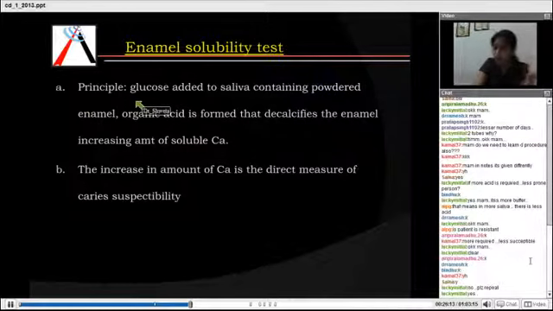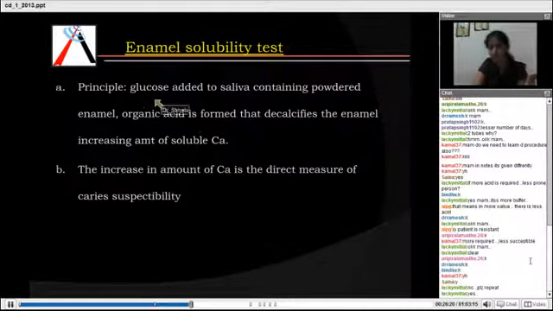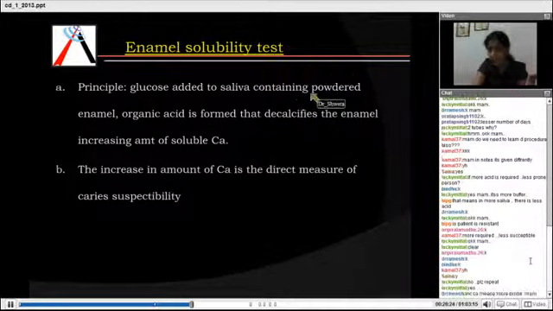Next, after 4 days, what happens? The microorganisms in the saliva react with glucose to form acids. These acids act on the powdered enamel, that is, it acts on the tooth.